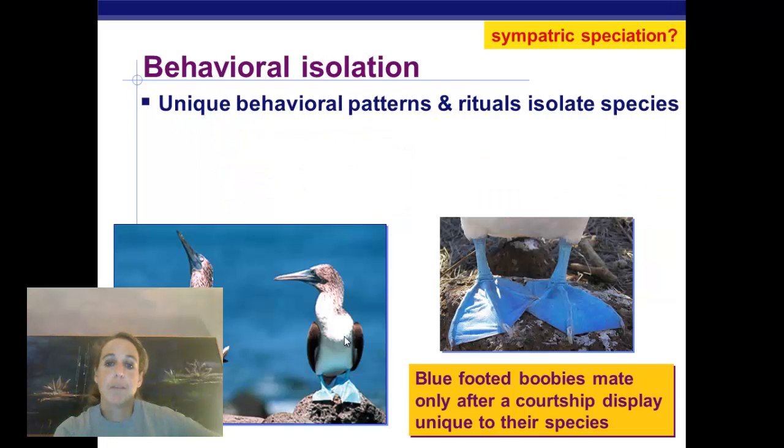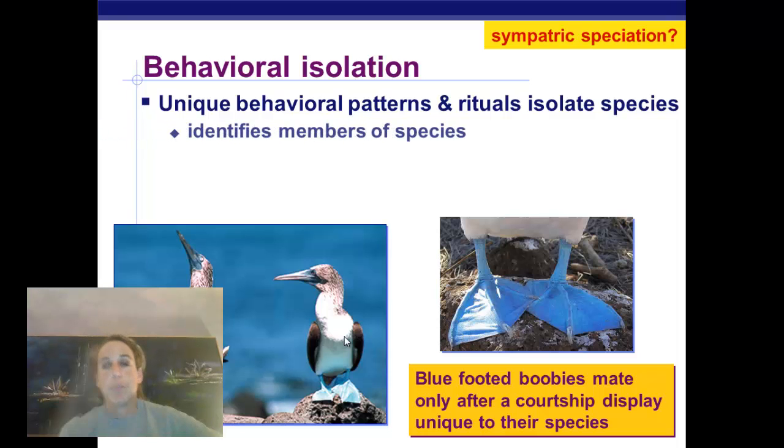Okay, the next one is behavioral isolation. And this is unique behavioral patterns and rituals that isolate species. So I know many of you know that birds have some elaborate songs, some elaborate dances that they do when they're reproducing or getting ready to reproduce. It identifies the members of a particular species.